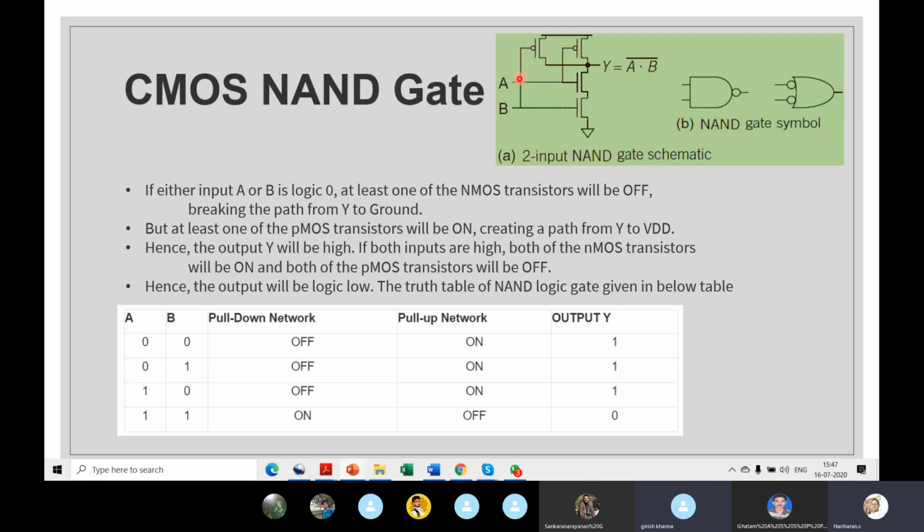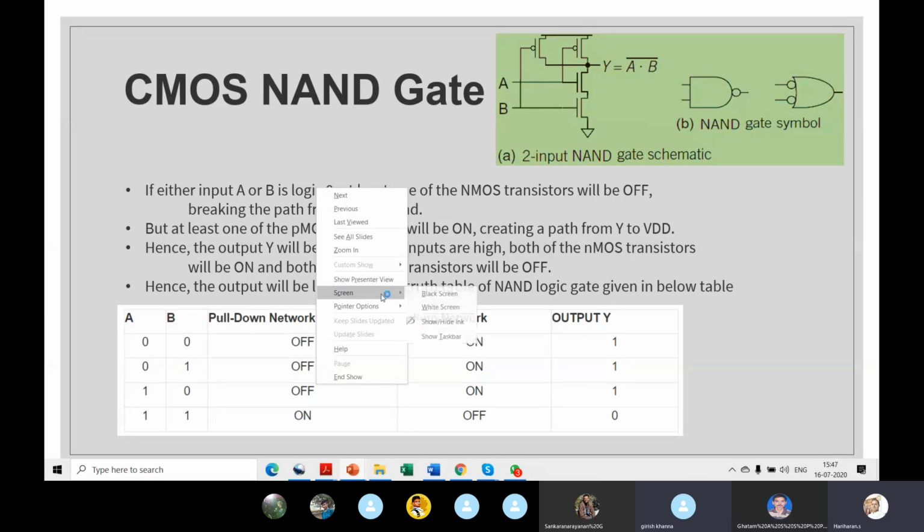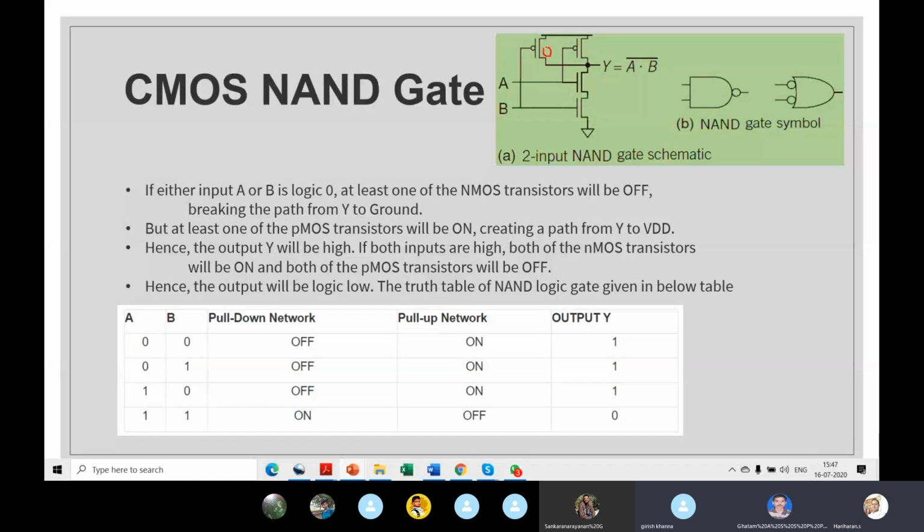Then you apply 0 and 1. Take the first diagram. You apply. I'll tell you one case. A is 0. Let's assume this is T1. I think let me go to the pen mode. I'll show you one case. Okay, let's assume this is T0. This is transistor 1, transistor 2, transistor 3. Okay? Apply. I'll take the first condition. This is 0. This is 0. Okay? So what happened to this transistor? Off, right? Yes, sir. Off. I'll write F. It's easier. It's off. Okay. This is on.